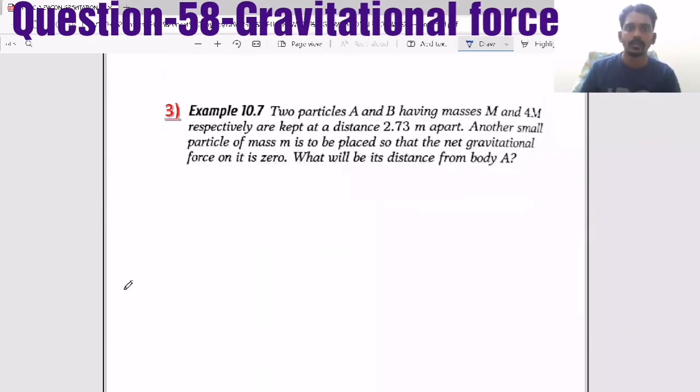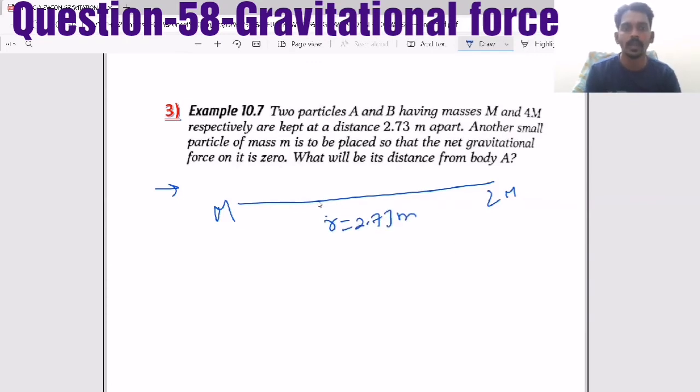Now the next question. Two particles A and B having masses m and 4m respectively are kept at a distance. So two particles are there, m and 2m. Now they have some distance, let's take 2.73 meter. Another small particle m is placed so that the net gravitational force on it is 0. As I said, the null point concept they are asking. So this is x, which means this will become r minus x. So what will be its distance from body A? A is nothing but m, so I considered it as x. Now we have to find x.